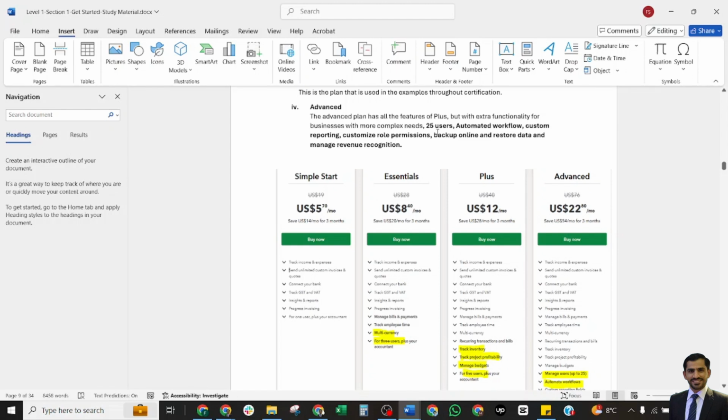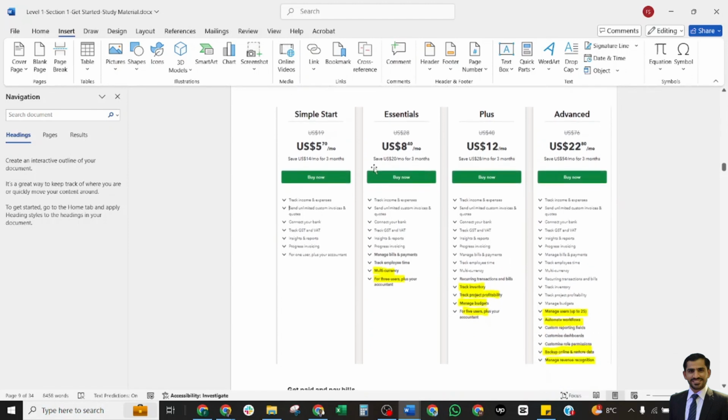The Advanced plan has all the features of Plus, but with extra functions for businesses with more complex needs. It offers 25 users, automated workflow, custom reporting, customized role permissions, online backup and restore of data, and managed revenue recognition. You may also visit their website and see the comparison of plans and rates. Simple Start is from $19, now discounted at $12.70 per month, and Essentials starts from $28, Plus from $40, and Advanced from $76.